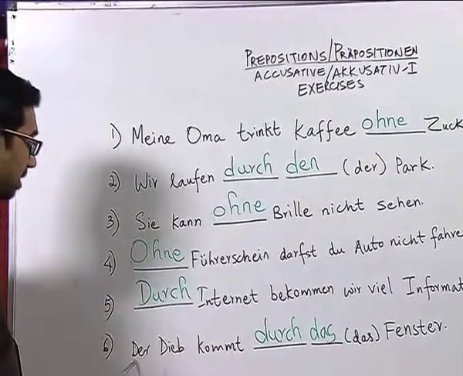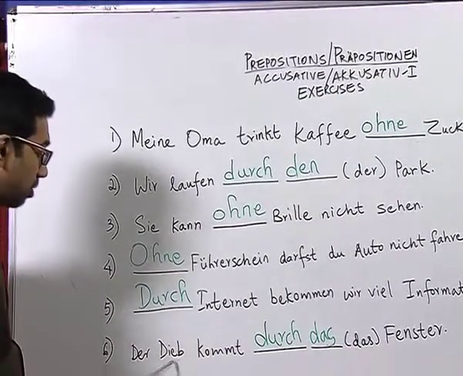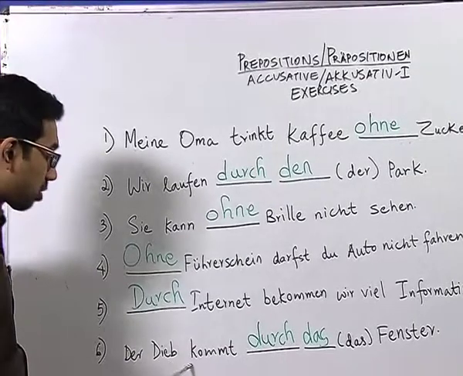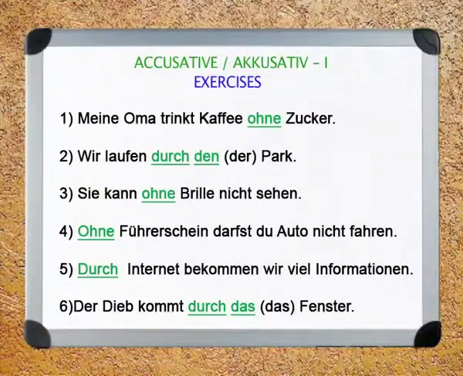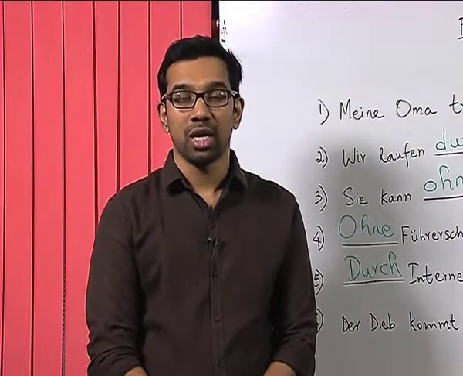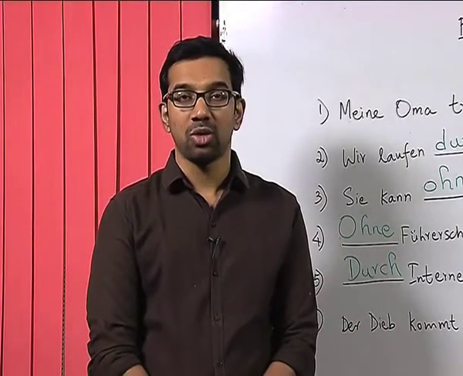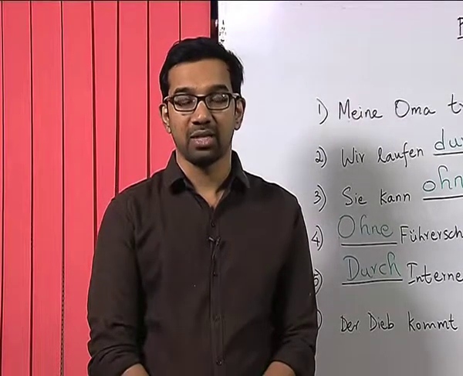Here this word der Dieb means a thief. So, the student correctly understood the context and wrote the correct preposition. So, you can see that if you know the meaning and the context of the preposition, you can understand and do the exercise in a better manner.